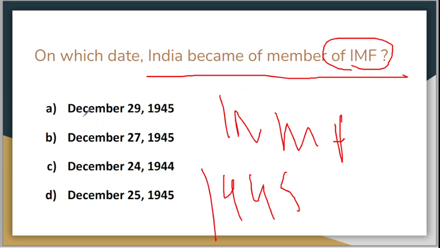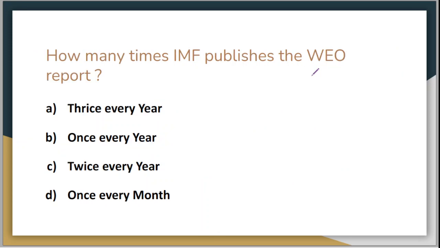Your option A is December 29, 1945. Option B is December 27, 1945. Option C is December 24, 1944. Your option D is December 25, 1945. So the correct answer here is option B, which is December 27, 1945. So on December 27, 1945, India became a member of the International Monetary Fund. Let's move on to the next question.